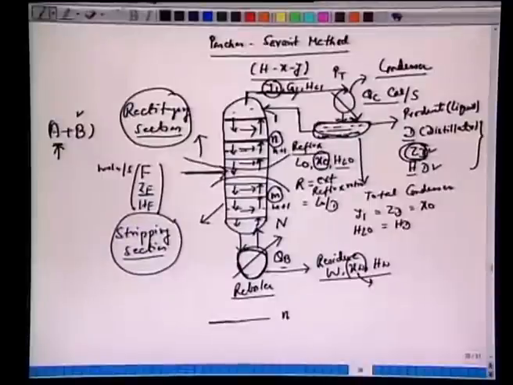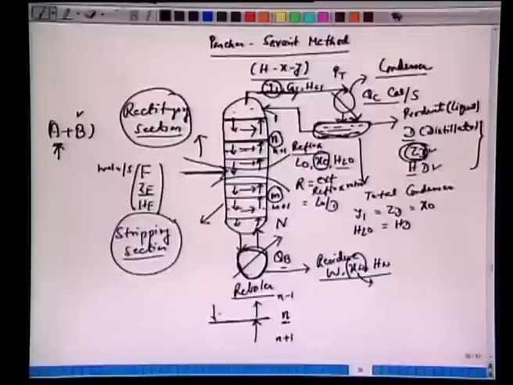If you look at n, we are looking at a general stage in the rectifying section, where the vapor comes from the n plus 1 plate, because we are counting from the top. The vapor which arrives at n comes from n plus 1, and this vapor goes to the n minus 1 plate.